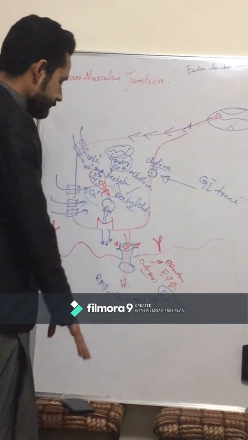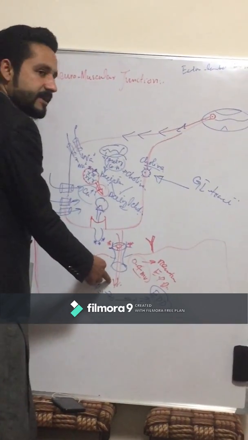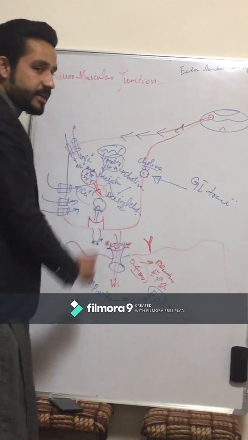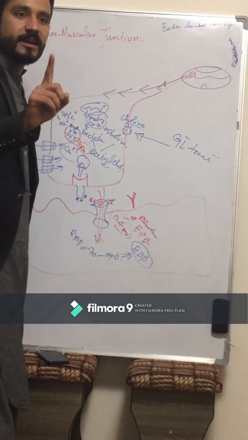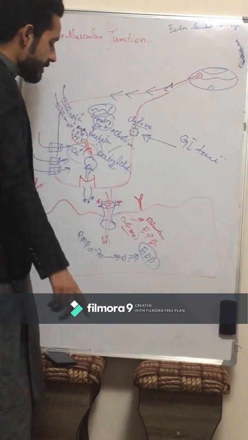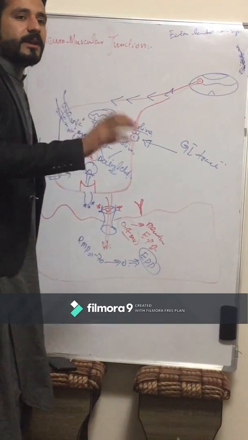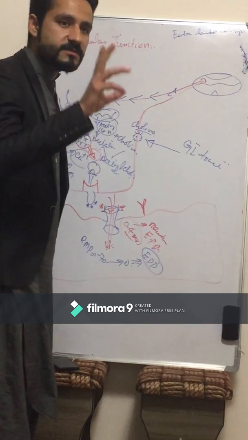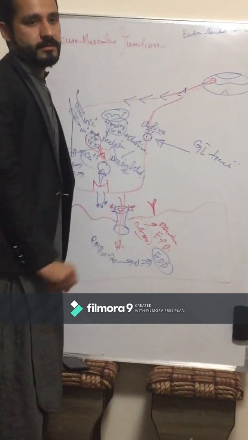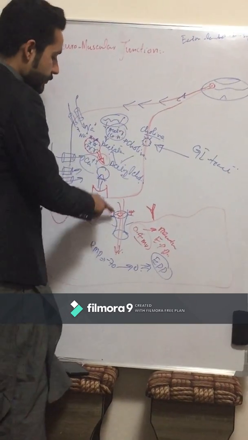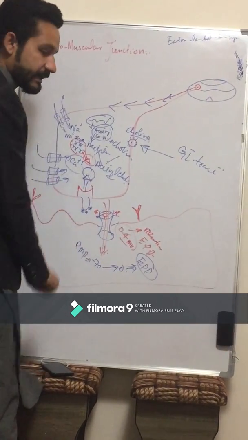Now remember, these are not voltage regulated channels, but these are sensitive to chemicals. These are sensitive to neurotransmitters, so we call this channel a ligand channel. Through the ligand channel, the sodium influx will occur.